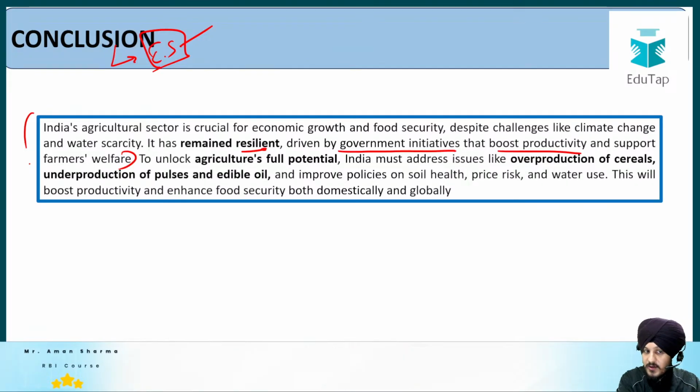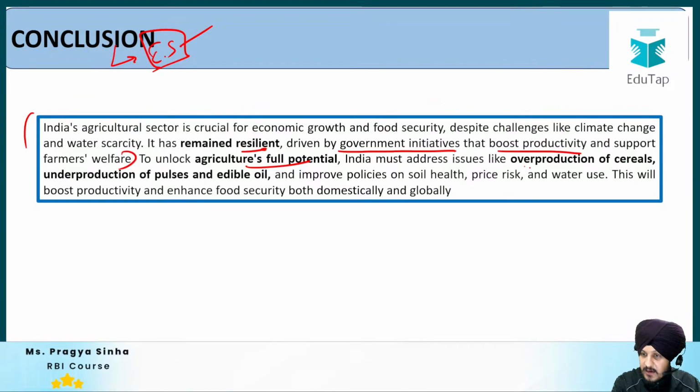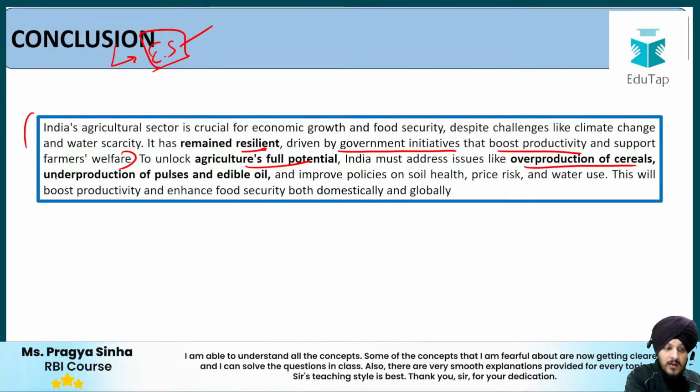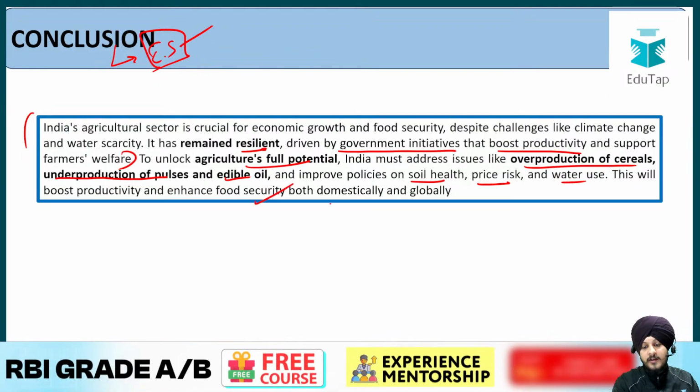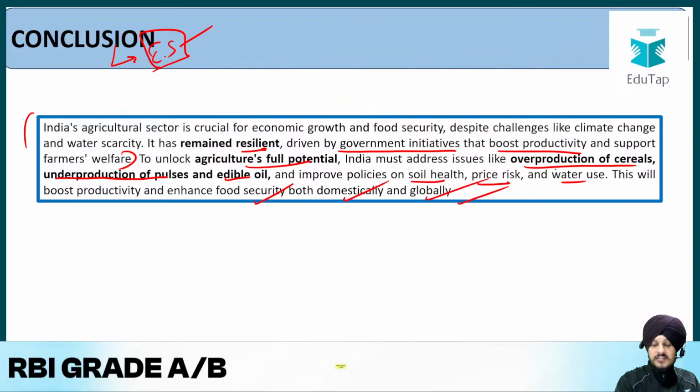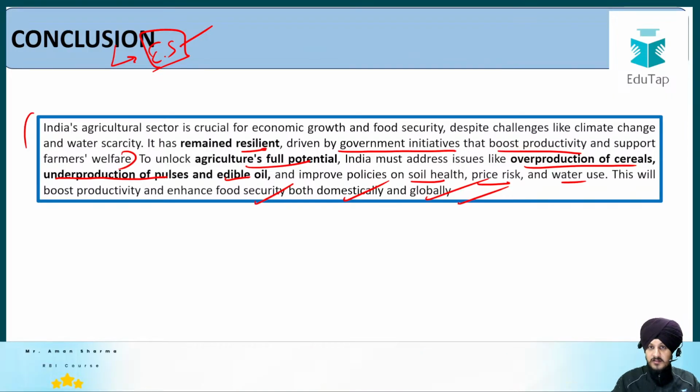Now what India needs to do as a way forward, in order to unlock agriculture's full potential, India must address issues like overproduction of cereals, underproduction of pulses and edible oils, and improve policies on soil health, price risk and water use. And this will help in boosting the productivity and will enhance the food security both at the domestic level as well as at the global level. So this is the conclusion, the way forward that has been provided as far as India's agriculture system is concerned. Fine.